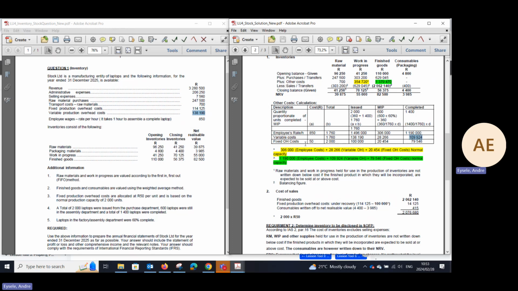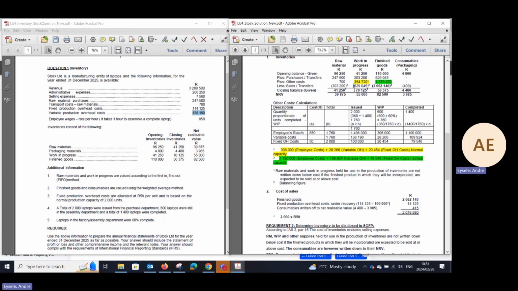Colleagues, fixed overhead costs are allocated to production based on normal capacity. Therefore, we need to allocate it on the production units of 2,000 units. And therefore, it's 100,000 in total, 50 times 2,000. But again, we need to split it between work in progress and completed units, giving 25,554 for work in progress and 79,546 for completed units. And therefore, colleagues, the yellow items consist of your employee cost of 306,000, 28,266, and 25,554 for your normal capacity. That is for work in progress. The same appears for finished goods.